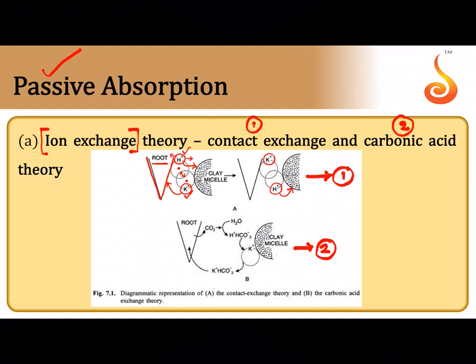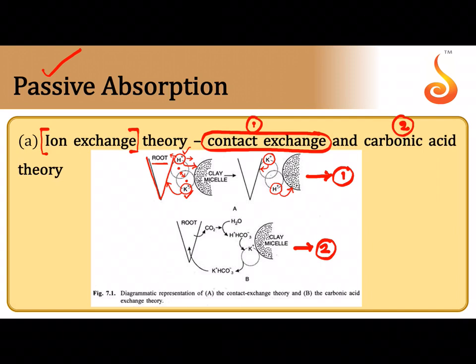K plus was earlier adsorbed onto the micelle, now it is adsorbed onto the root surface. So these ions kept vibrating, kept oscillating, and when their oscillations overlapped with each other, they got mutually exchanged. This theory is referred to as the contact exchange theory.